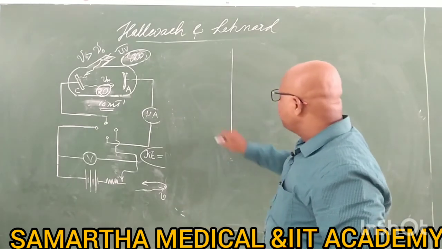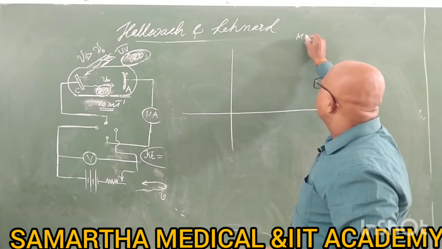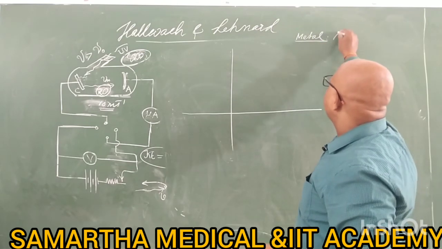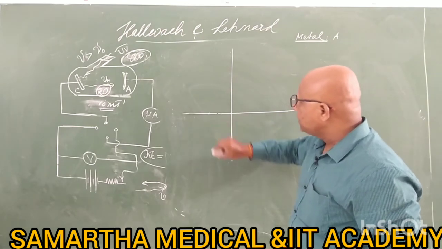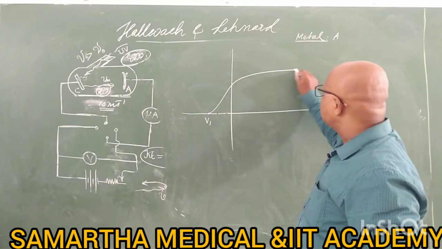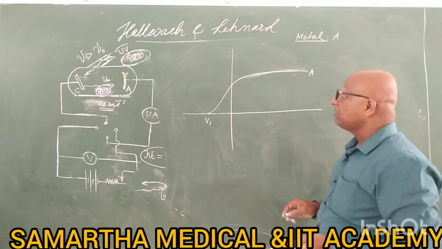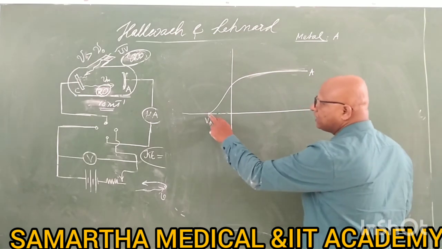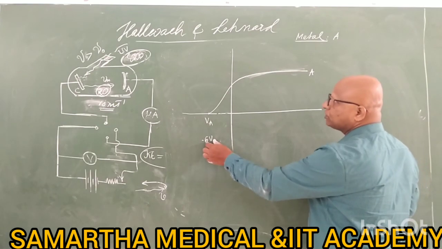Yes, you can try it with different metals also. There is one fixed metal, let's take metal A. For that metal A, the stopping potential is V1, let's call it, and the graph we have obtained is like this. Metal A is having this kind of graph. The stopping potential for that metal, say, is minus 6 volts. At minus 6 volts for that metal,